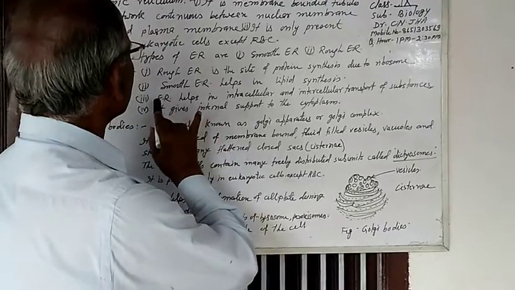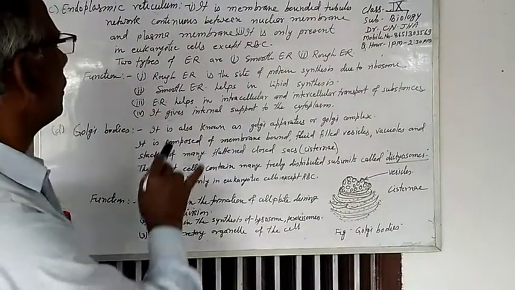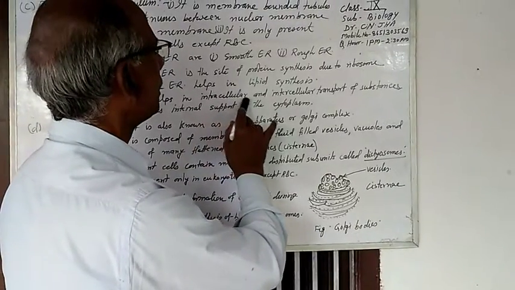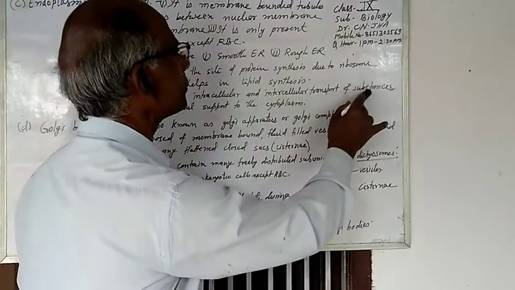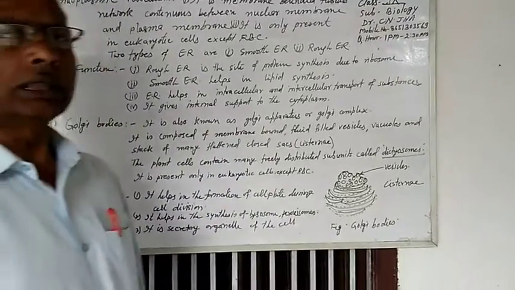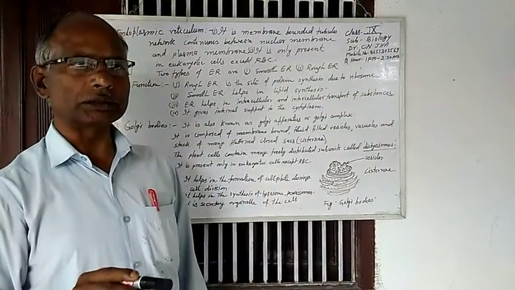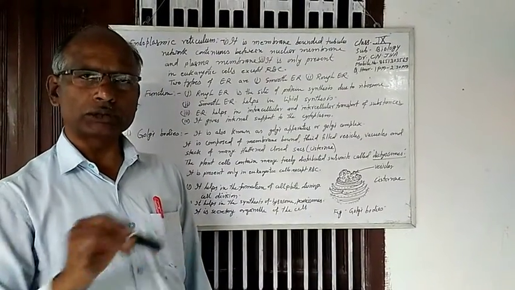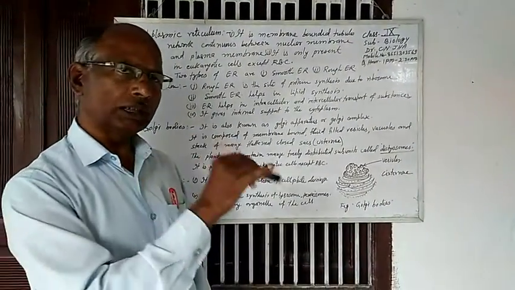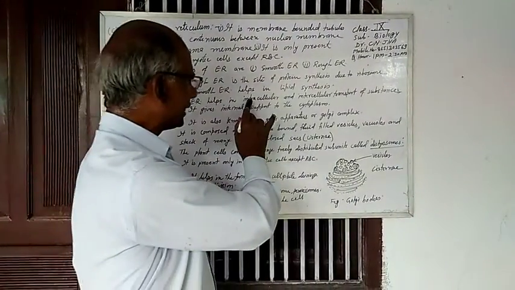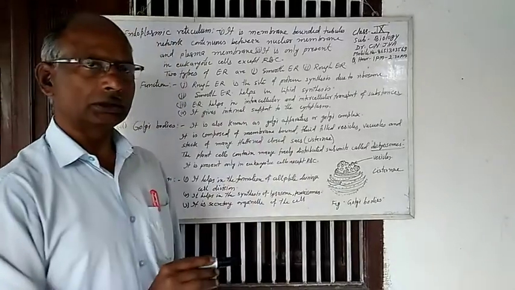And endoplasmic reticulum also helps in intracellular and intercellular transport of substance. It means intracellular means the transportation of substances from nucleus to the cytoplasm, nucleoplasm to the cytoplasm, or cytoplasm to the nucleoplasm is known as intracellular transport of substance.